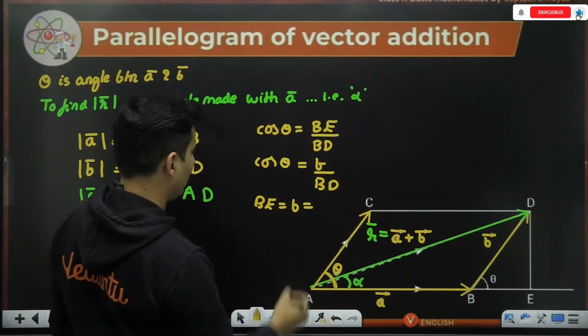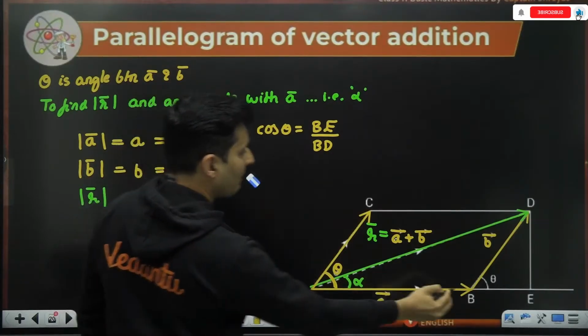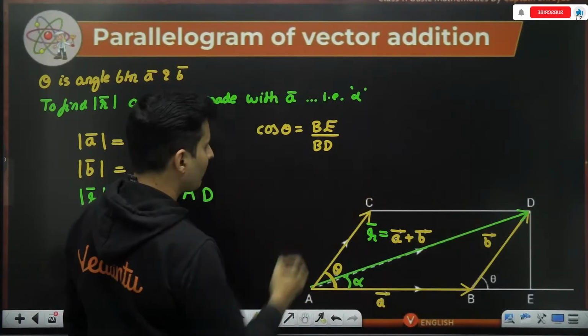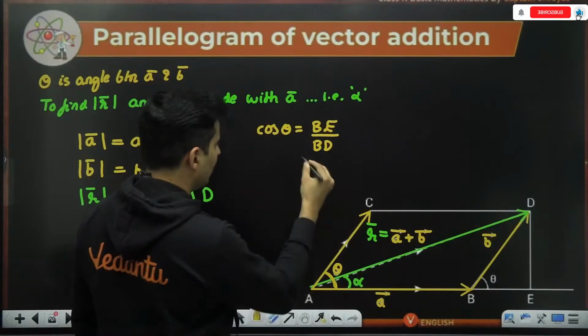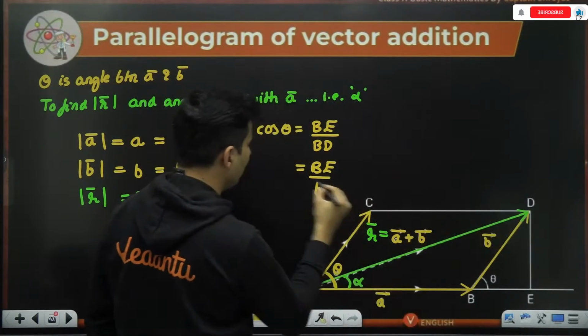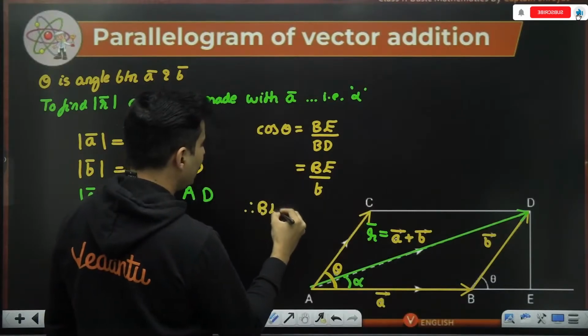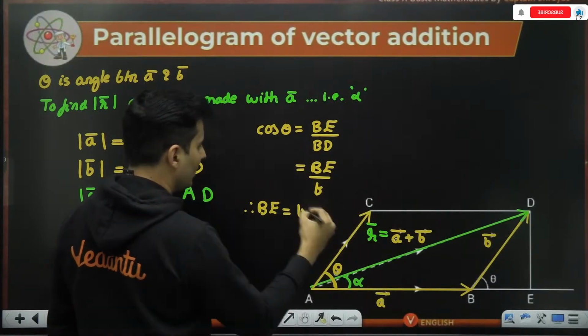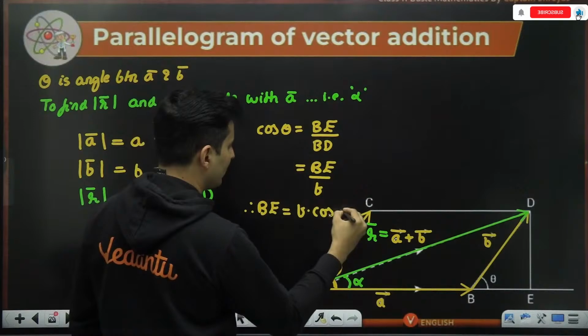Oops, sorry guys, I think I made a mistake over here. BD was B, not A. So my bad. This BE by BD, B to D is nothing but B. Therefore, BE is nothing but B multiplied by cos theta.